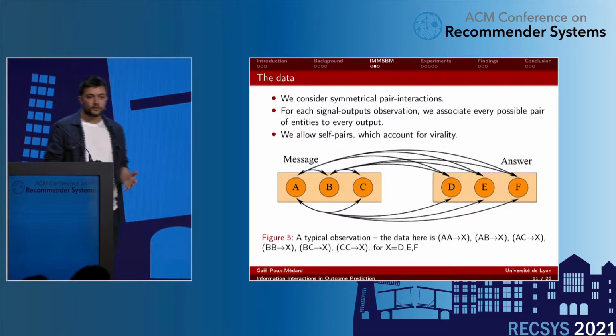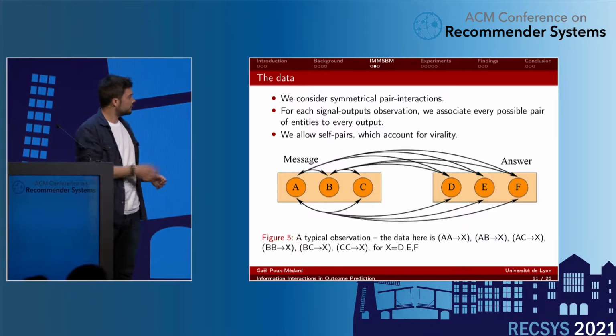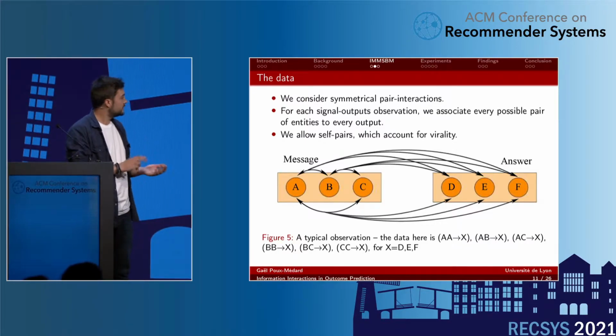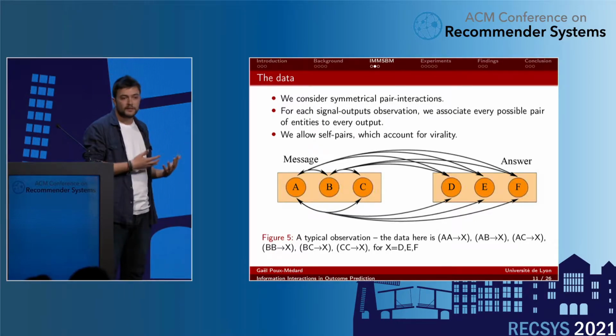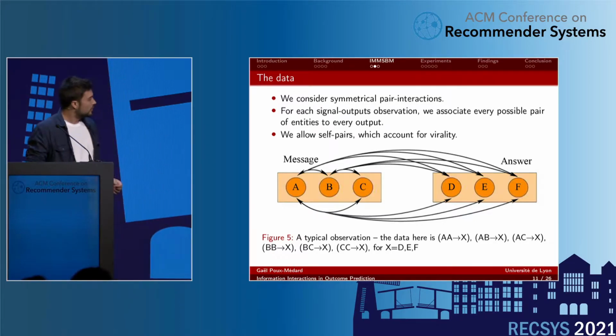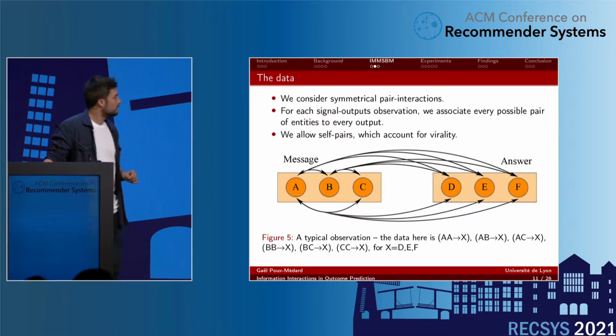Here I'm just recalling the structure I already gave before. We have a structure: message, answer. In a message, we'll consider all of the pairs. Here, for instance, the pairs will be AA, AB, AC, BB, BC, and CC. And we'll link each of those pairs to every one of the entities in the answer to that message, to that signal. Note that we allow for self pairs like AA, BB, and CC, and those will account for virality. So that's how we'll infer the base probability of an outcome given only a single piece of information, with an interaction.